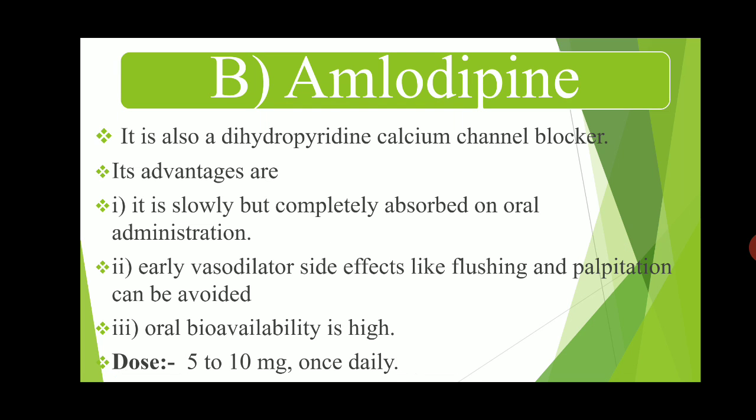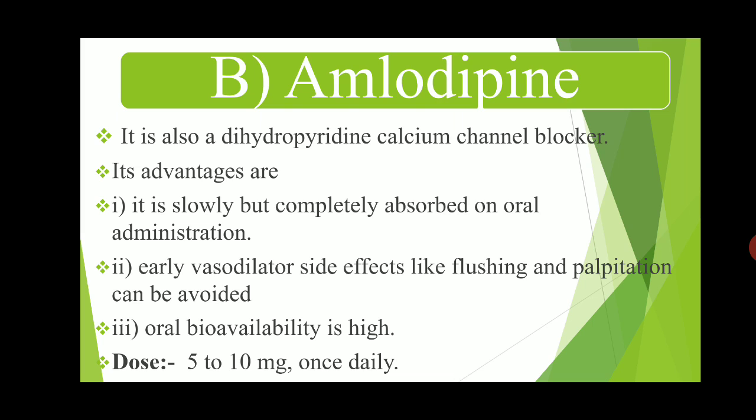Then the next calcium channel blocking drug is amlodipine. It is also a dihydropyridine calcium channel blocking drug. Its advantages are that it is slowly but completely absorbed on oral administration, and it is an early vasodilator. Side effects like flushing and palpitation can be avoided.